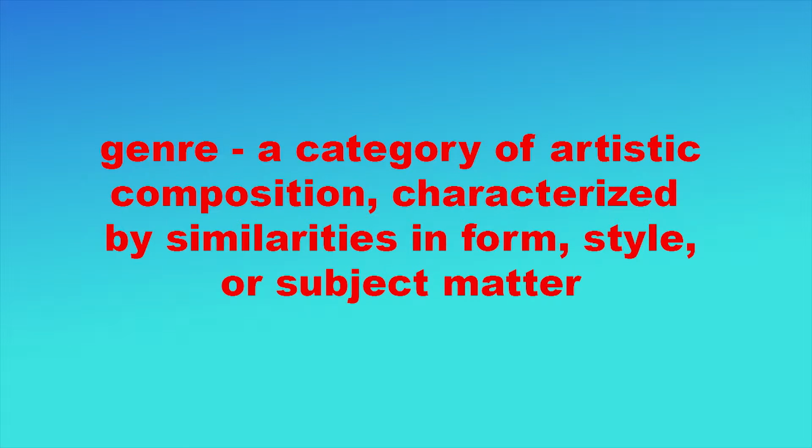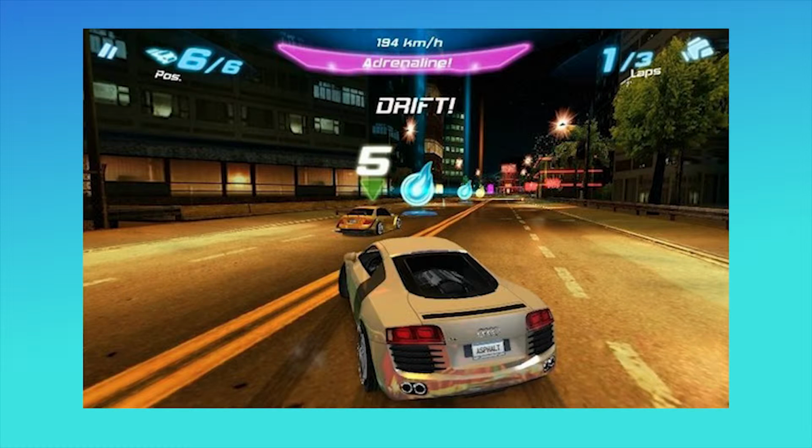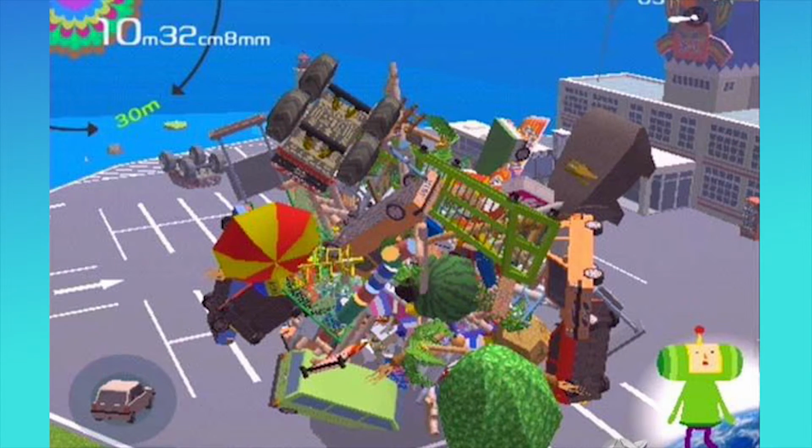A genre is a category of artistic composition characterized by similarities in form, style, or subject matter. In our context, we could have a genre representing games about role-playing, which would be distinct from a genre representing games about solving puzzles. Even if you're not a fan of a particular genre or medium, try understanding what about those genres and mediums people like so much. What motivates people to play those kind of games? How do those stand out from their peers? Once you can answer those questions with confidence, you have a good grasp of what makes a game good or, well, what makes it not so good.